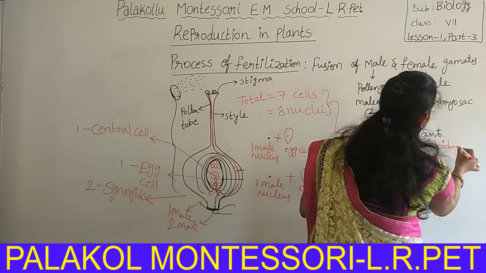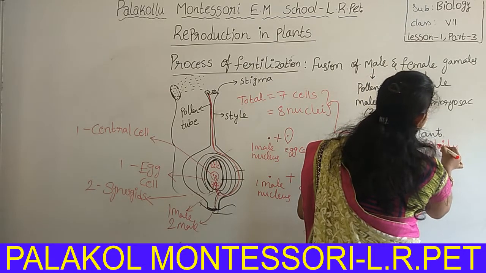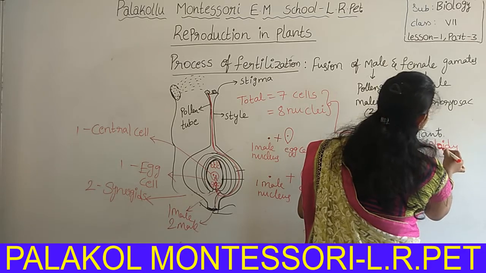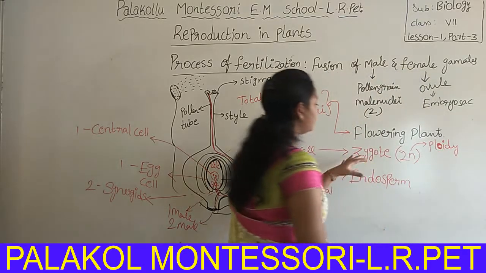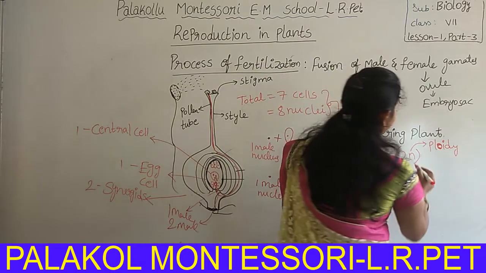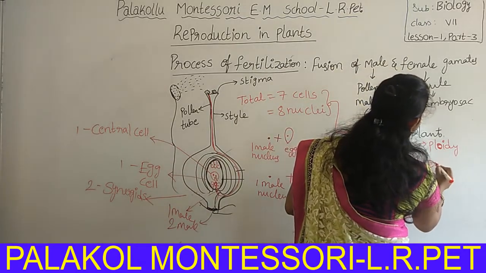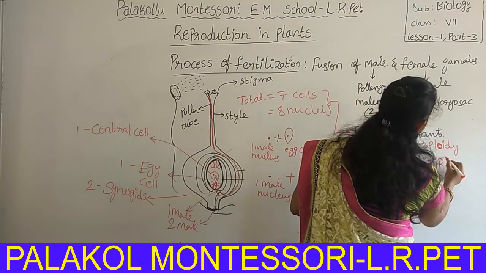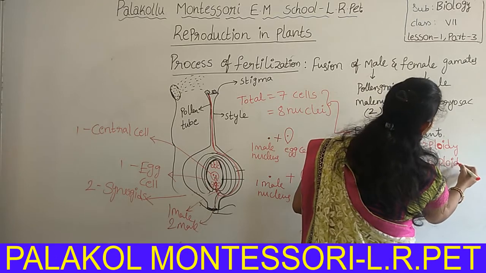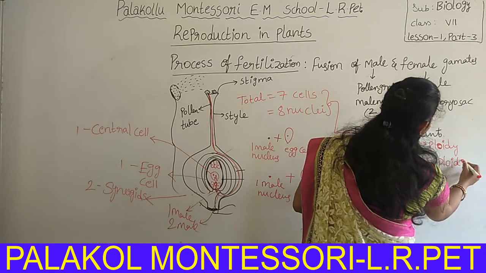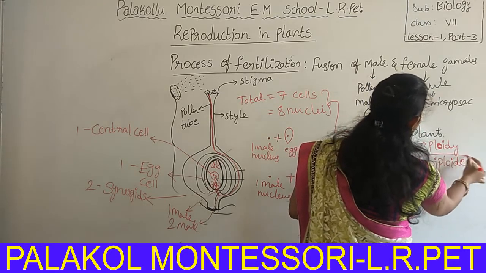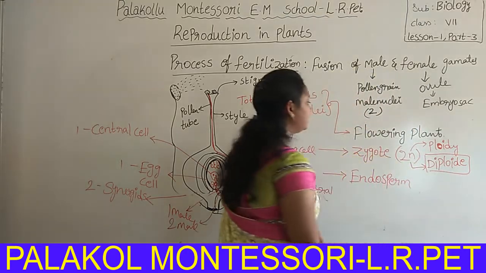It will come in your 10th class, where you will learn clearly. For now just remember that the zygote has diploid nature. Di means 2. So the zygote has which ploidy? Diploid.